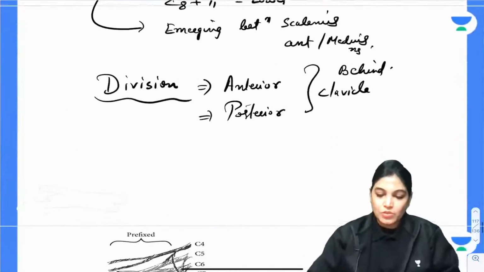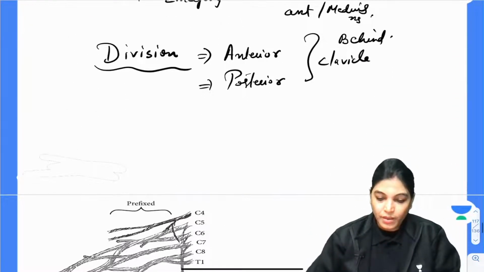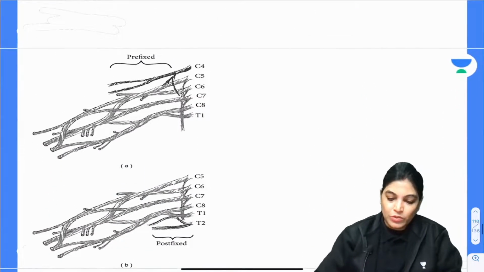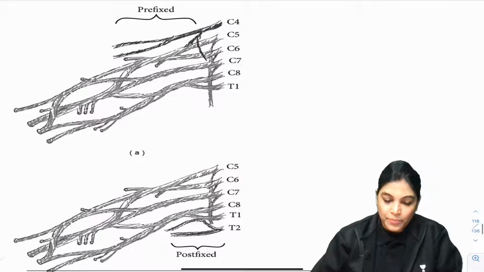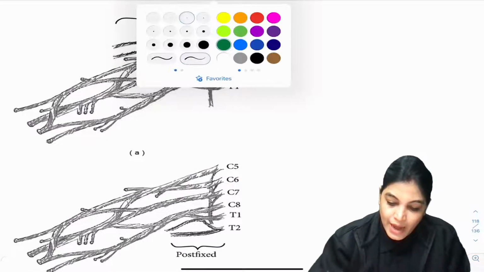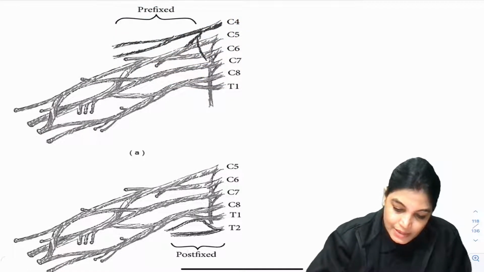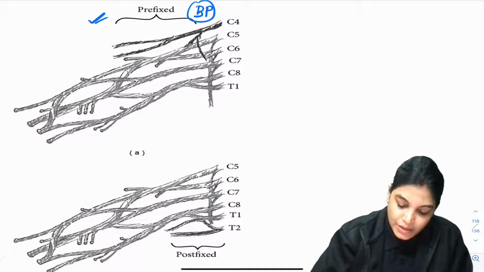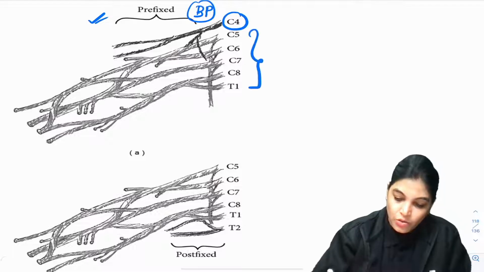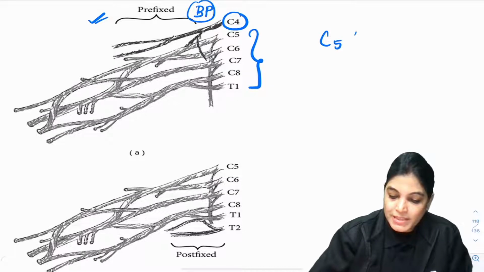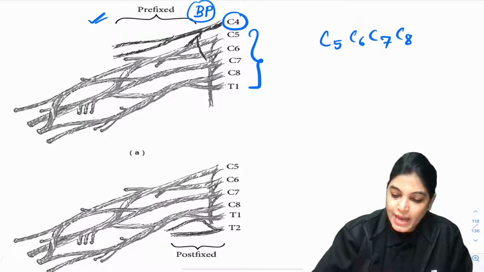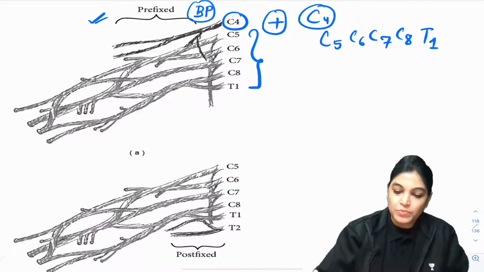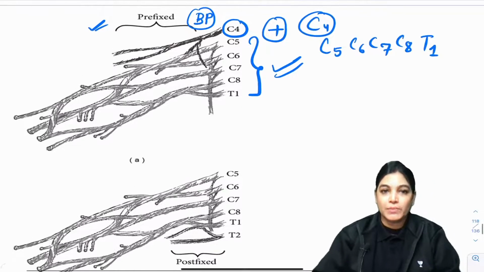Now, thereafter, we have written about the division. Before moving to the next, let me elaborate on this diagram. As I told you, you can see the prefixed brachial plexus in this diagram, which is taking contribution from C4 along with the normal formation. Normally it is formed by C5, C6, C7, C8 and T1. Here the addition which you are seeing is taking contribution from C4. So, this is the prefixed brachial plexus.